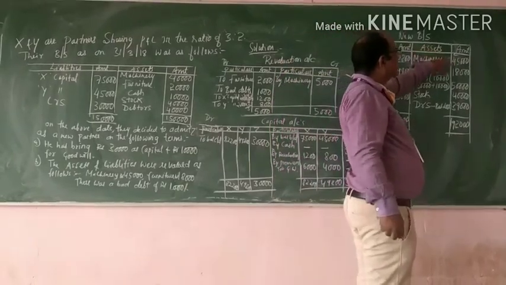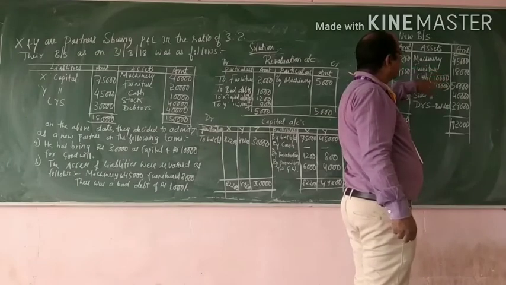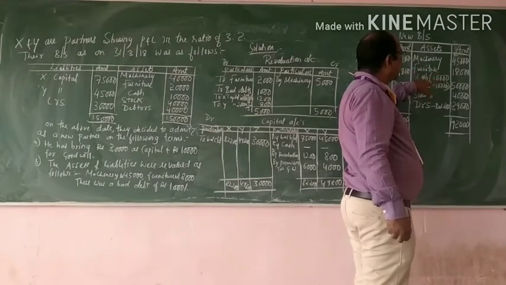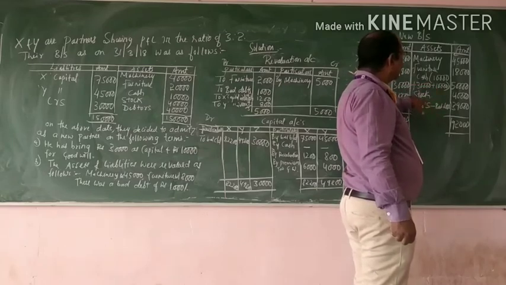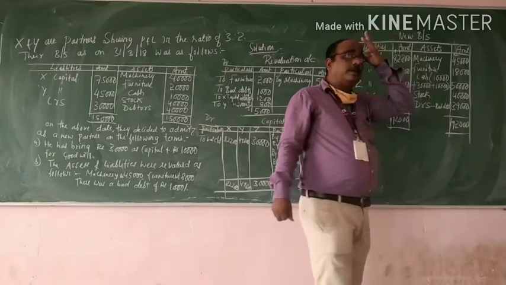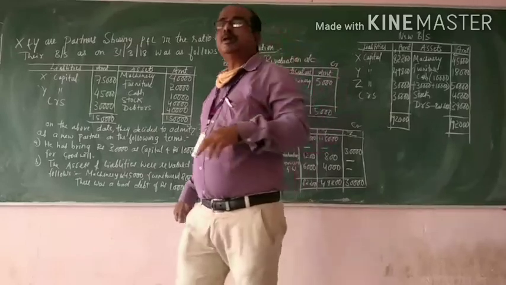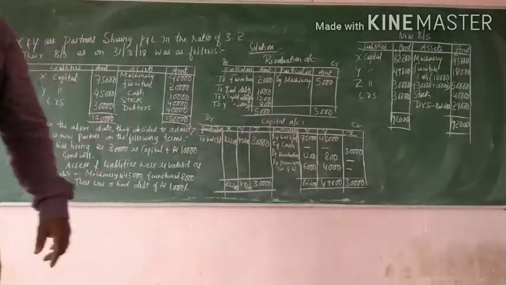Machinery has a change, so it is added and written. Furniture is decreased, so it is subtracted. In cash you should add the capital of the new partner and the goodwill amount brought by the new partner. Then stock, no variation. Debtors, 1,000 is deducted. So in my next session we will see one more problem based on admission of a partner.